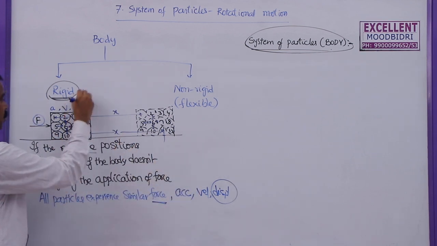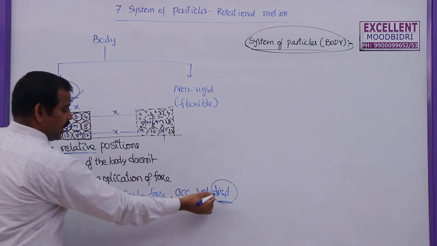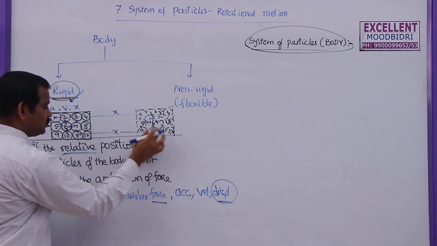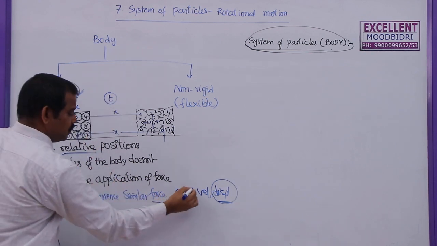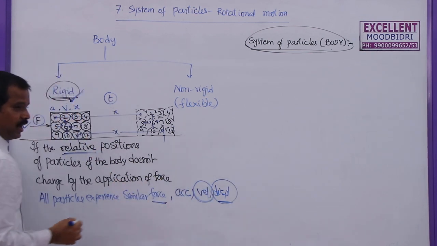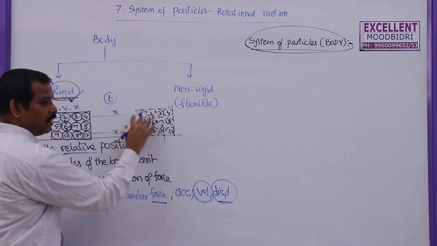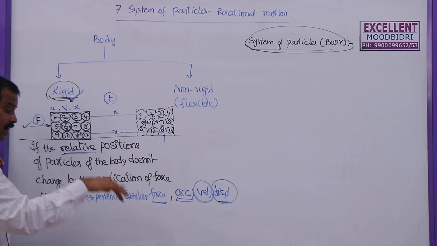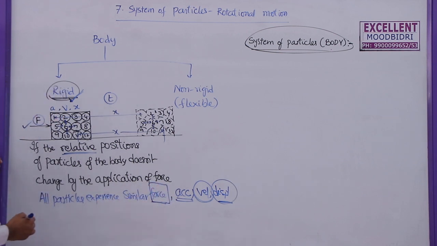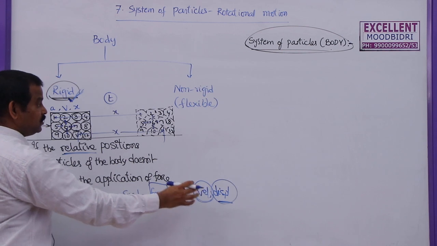So all the particles of a body will have equal displacements by the application of force, and as they have equal displacement to travel this much distance, every particle will take the same time. So the ratio between displacement and time is called velocity. So each and every particle will gain the same velocity. Previously the system or the body is at rest. Now when it is moving, all the particles will have velocity. That means each and every particle will get the same acceleration because every particle experiences the same force. So what is the rigid body? All the particles experience similar force, similar acceleration, similar velocity, similar displacement.